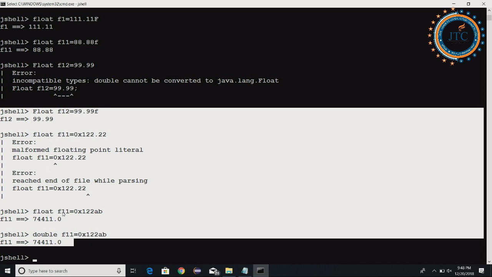Now again, if I write float F11 is equal to 0x122AB, it is converted to decimal, and after conversion it gives something here. In the next case, double F11 is 0x1222AB, and here you see it gives something like this. So is that clear to you all? Any questions in this now? No questions?